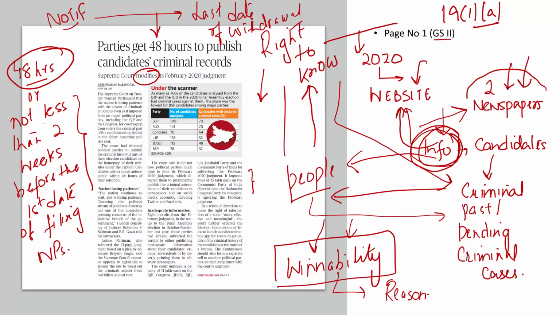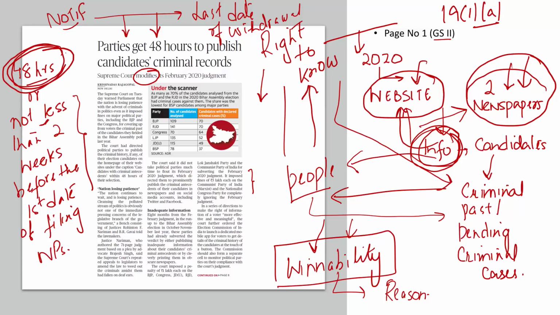So if you're saying not less than 2 weeks before the first date of filing of nomination papers, we have to publish this information on our website and in 2 national newspapers, maybe we have not finalized the candidates by then. That means tomorrow again somebody will file a contempt application before the court. That is why the Supreme Court agreed with the political parties, saying now within 48 hours of the selection of your candidates, you should publish this information on your website and in 2 prominent newspapers.